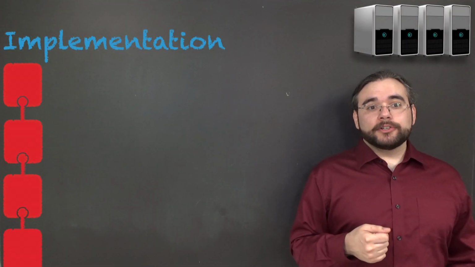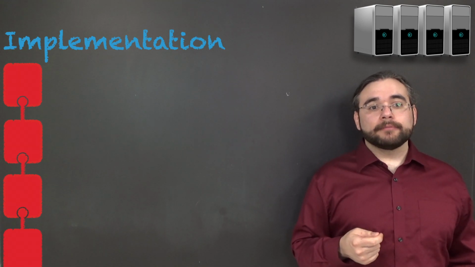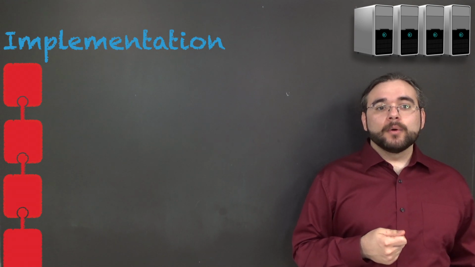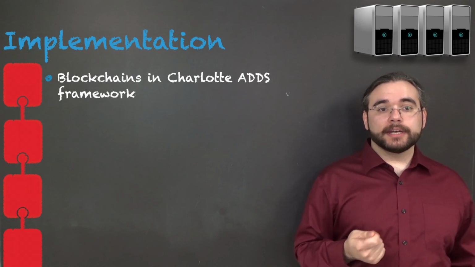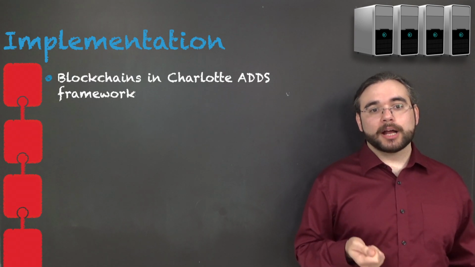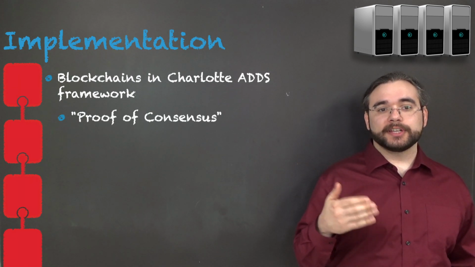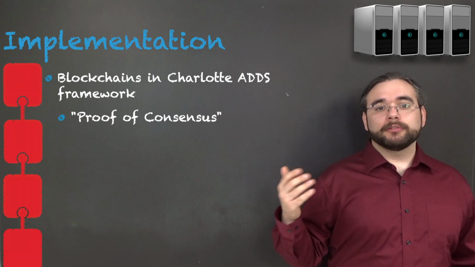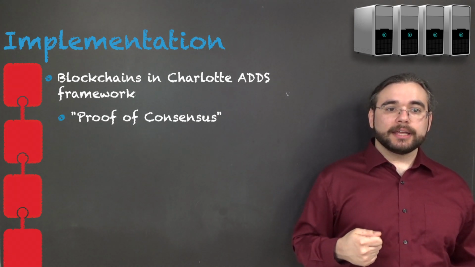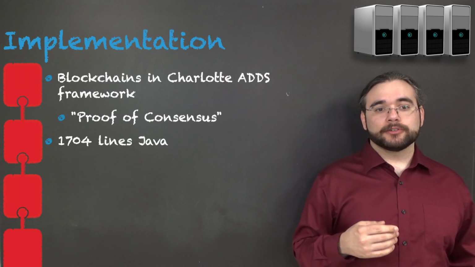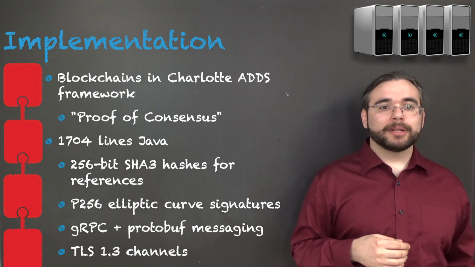We've implemented heterogeneous Paxos, mostly to show that we can, and also to show that there are performance benefits from heterogeneity. We used the Charlotte framework for authenticated distributed data structures to build blockchains where each block requires a proof of consensus referencing another to prove that the reference block belongs in the chain. This was implemented in about 1,700 lines of Java with fairly standard building blocks.